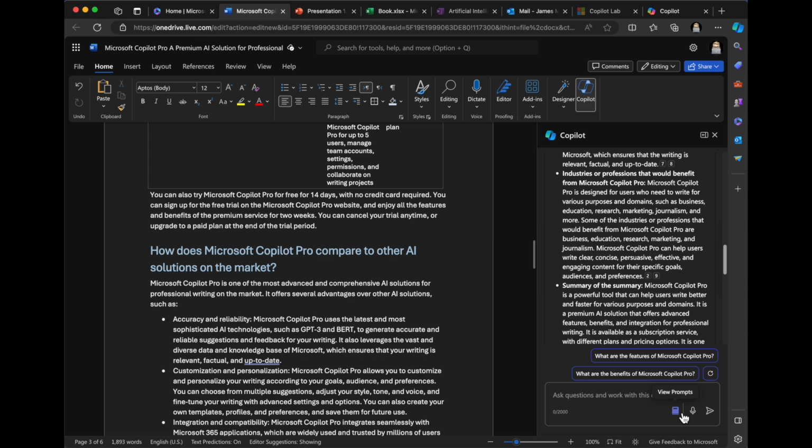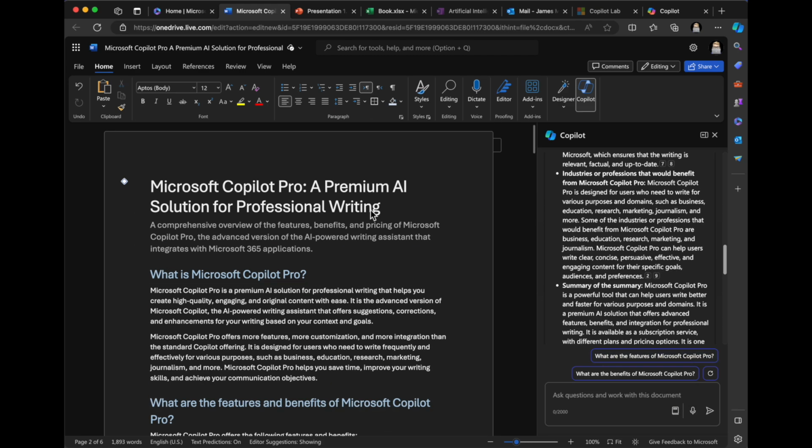So if you're stuck with the whole, what do I ask? What can I do? The thing we're all going to be figuring out is what can I do with Copilot? How can I use it? It's so different. I'm so used to looking at data, grabbing data, analyzing data, writing documents, and using a Copilot to help me create content. But clearly you have to review and revise that information because it is not correct.